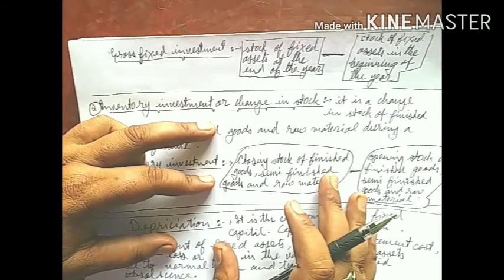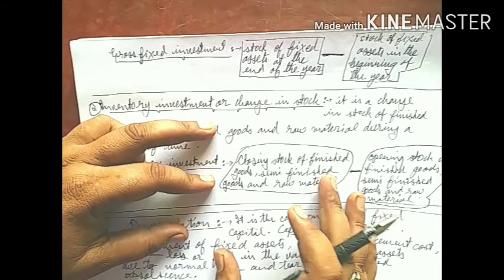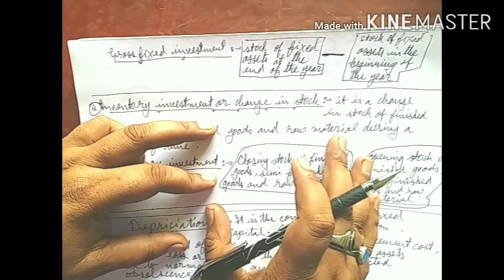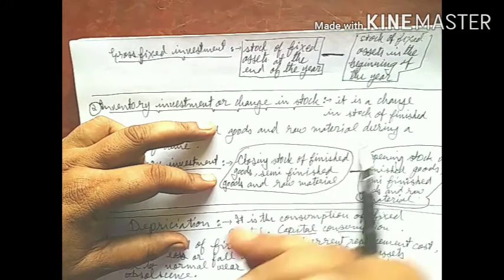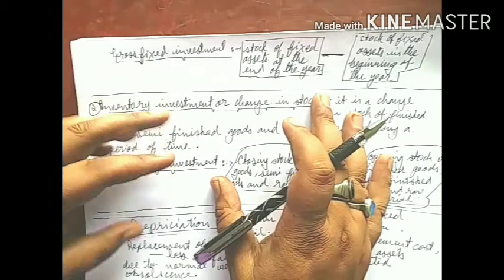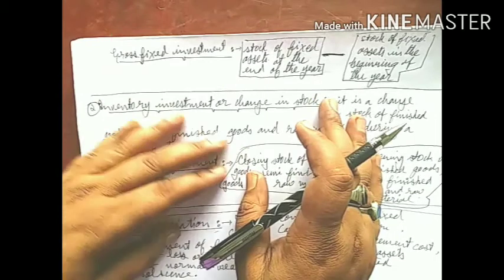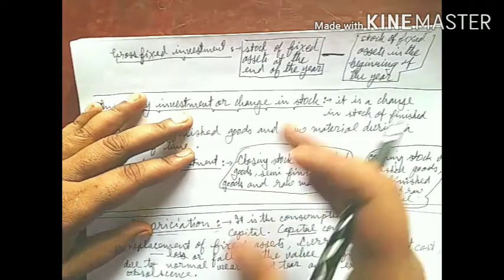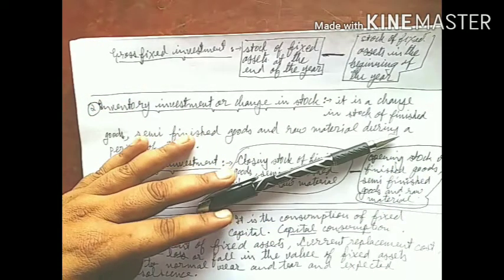Because the term gross is inclusive of depreciation and net is exclusive of depreciation. We need depreciation to make the difference between the gross value and the net value. Later I will tell you about these differences.